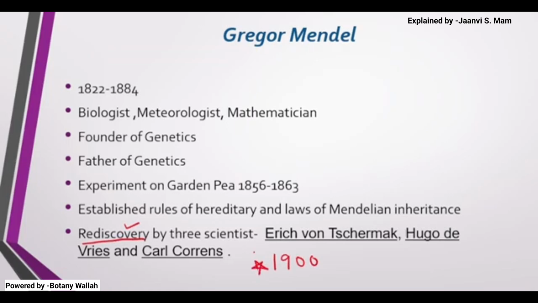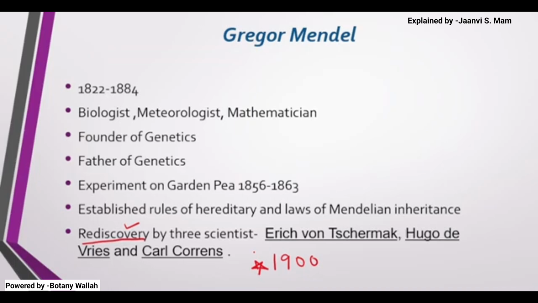Then they understood that what Mendel had given was very important in the field of biology, and this gave rise to an entirely different field named genetics. Hence from that time Mendel was recognized as the father of genetics. But when Mendel was alive, he didn't get this recognition.